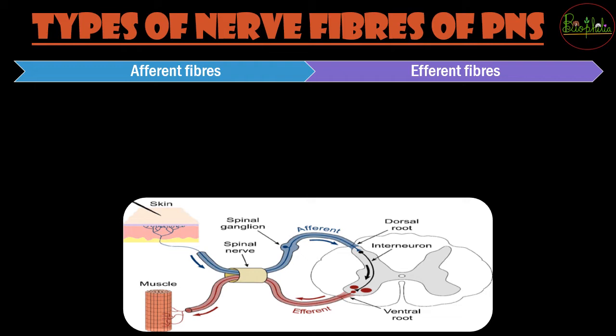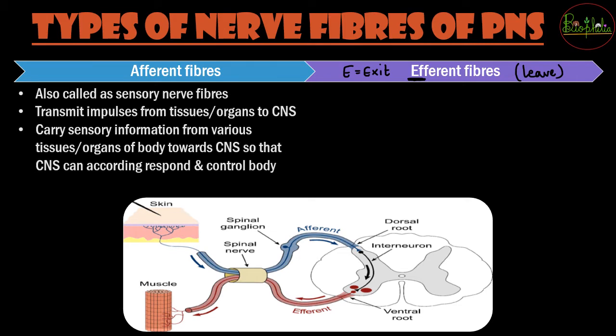So efferent fibers क्या होते हैं? You can remember the term: E is for exit. So exit यानी बाहर जा रहे हैं. So these are leaving. These are going to leave the body. They are going away from the place, whereas afferent are going to come towards.